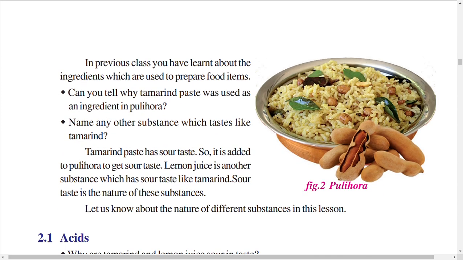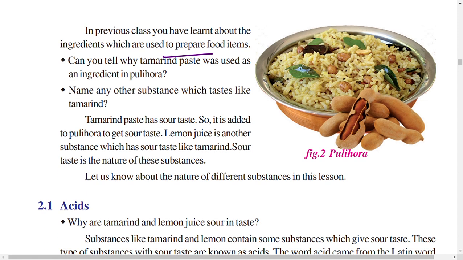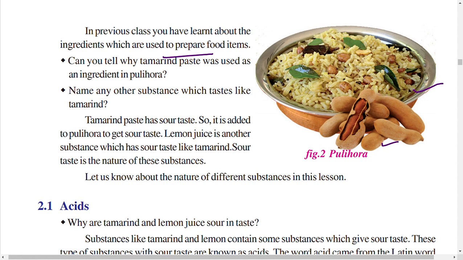Okay, so in previous class you have learnt about the ingredients which are used to prepare food items. That means in your 6th class you have already learnt what ingredients are required to make pulihora. See this picture, it is a very tempting and delicious pulihora. Okay, so these are tamarind. Can you tell why tamarind paste was used as an ingredient in pulihora?